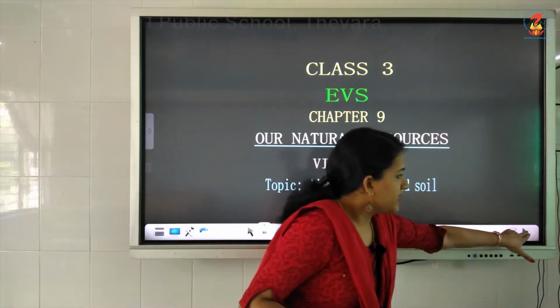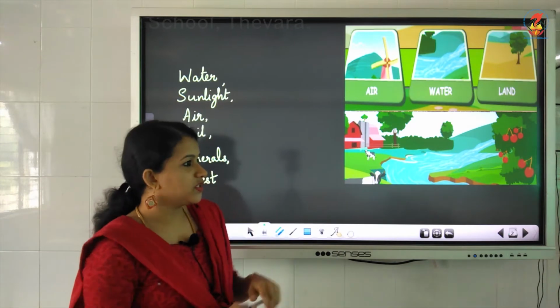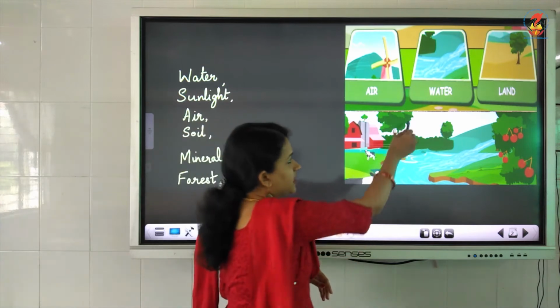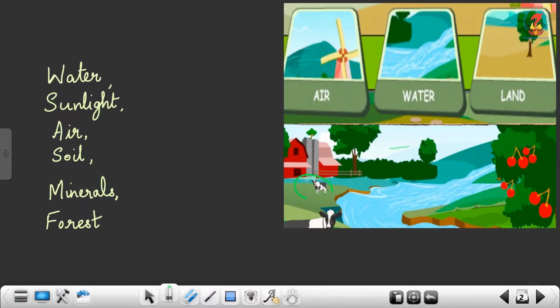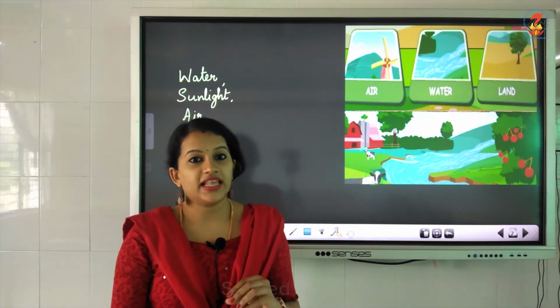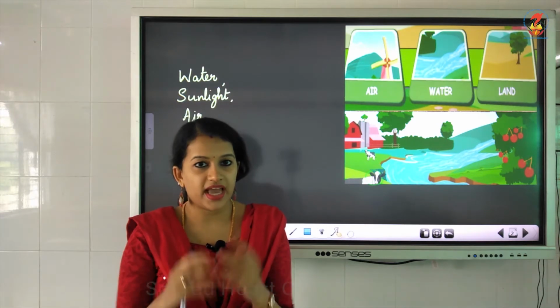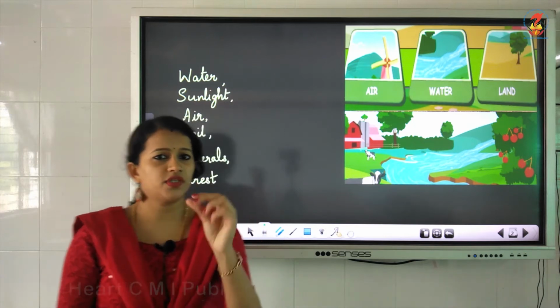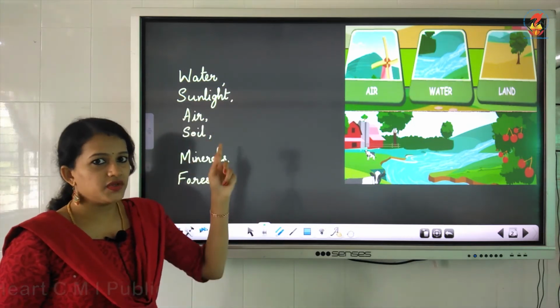Children, can you see the picture over here? Here I have given a beautiful picture. You can see a farm, then there is water, then you can see trees, then the sky, animals, and plants. All those things you can see in nature. Can you name a few things that are there in nature? I have written the names of a few things on the board. Can you see those things?